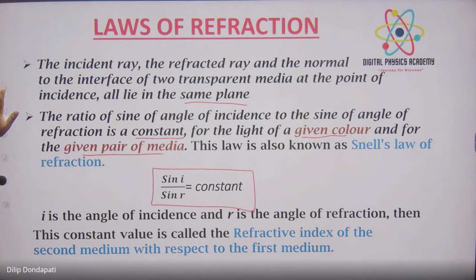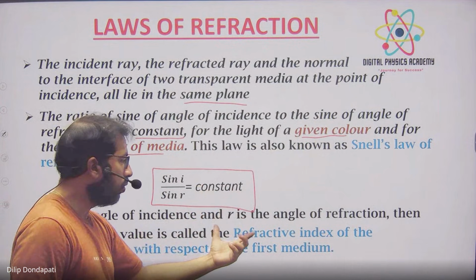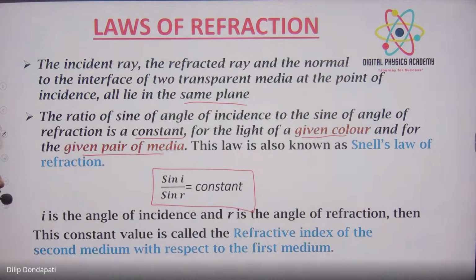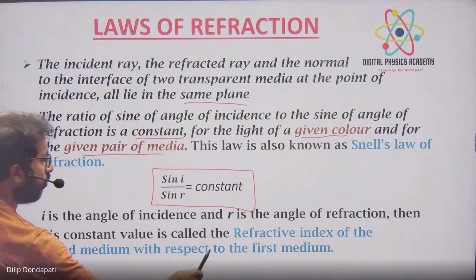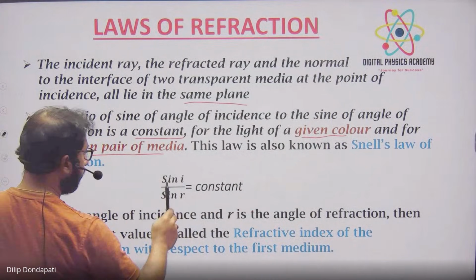This constant value is called the refractive index. We call this constant the refractive index of the second medium with respect to the first medium. So how do we represent the refractive index?